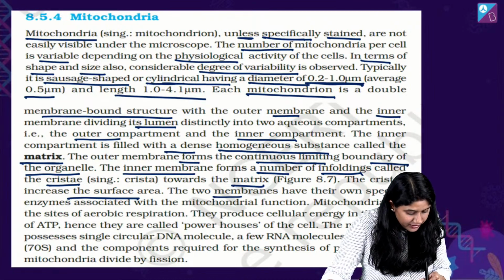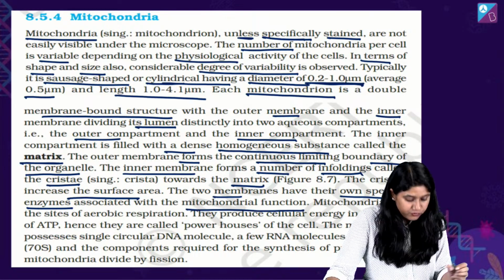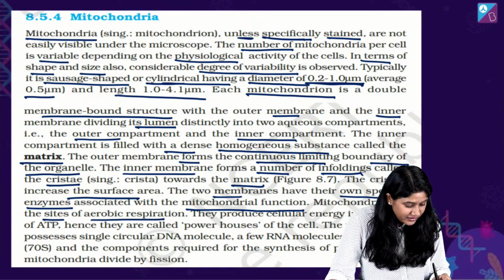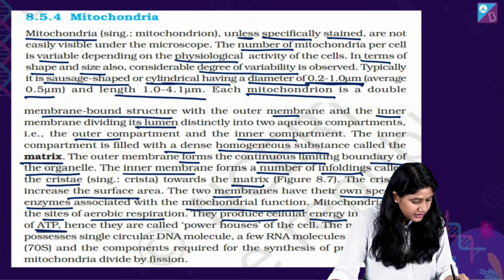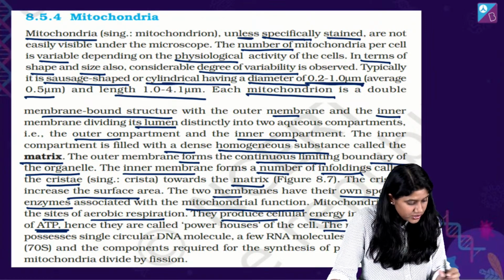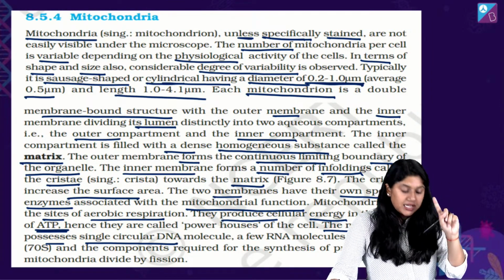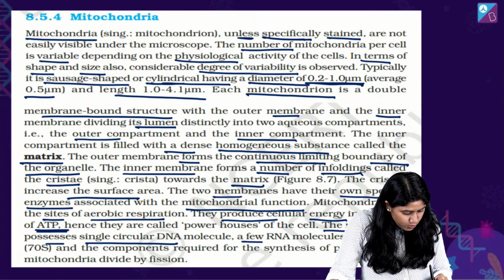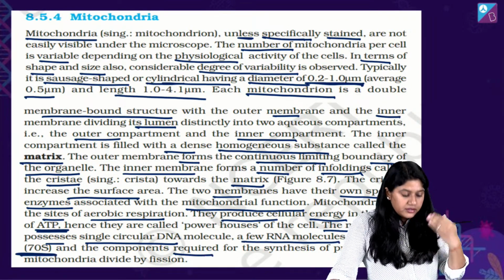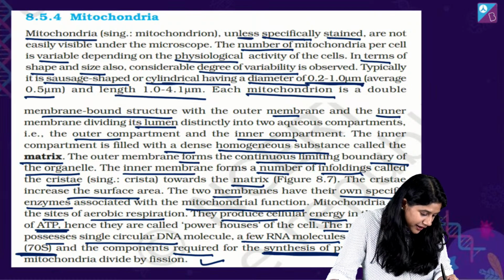उसके बाद में the two membranes have their own specific enzymes associated with the mitochondrial function. Mitochondria are a site of aerobic respiration, we all know that, and they produce cellular energy in the form of ATP, and that is the reason why we call them the powerhouse of the cell. The matrix also possesses a single circular DNA. In the matrix we have a single circular DNA, a few RNA molecules, ribosomes 70S, and the other components required for the synthesis of protein, and it divides by fission.